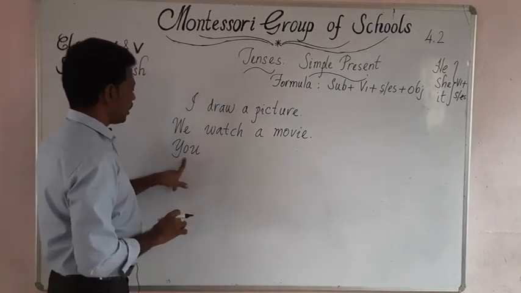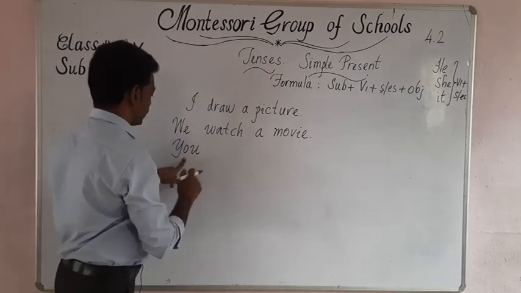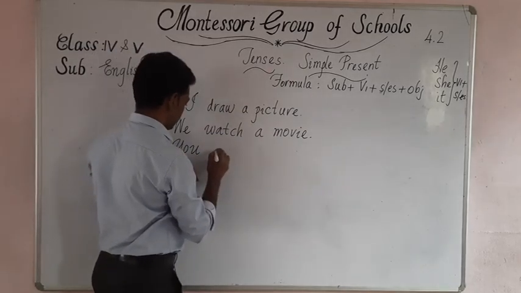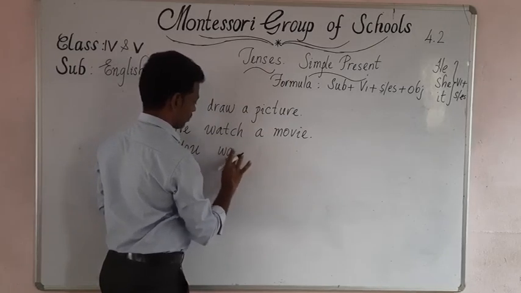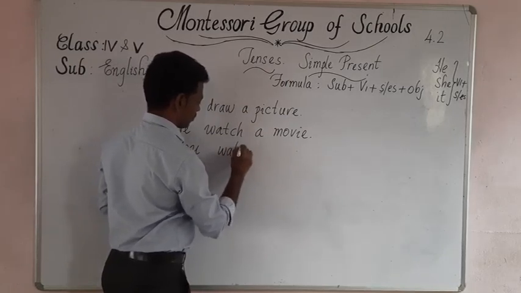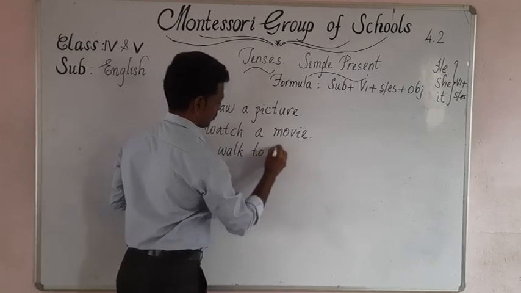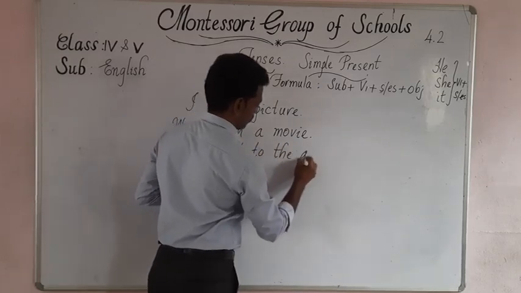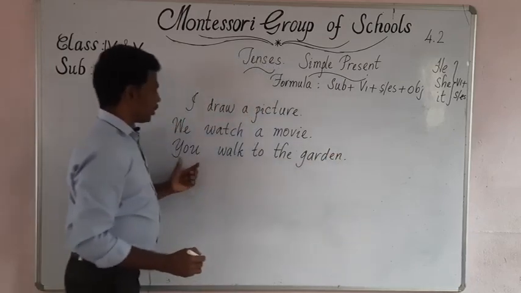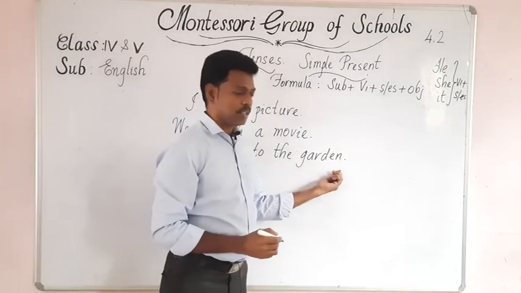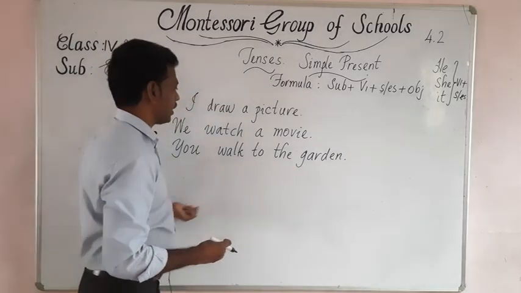Here I am writing a simple present tense: You walk to the garden.